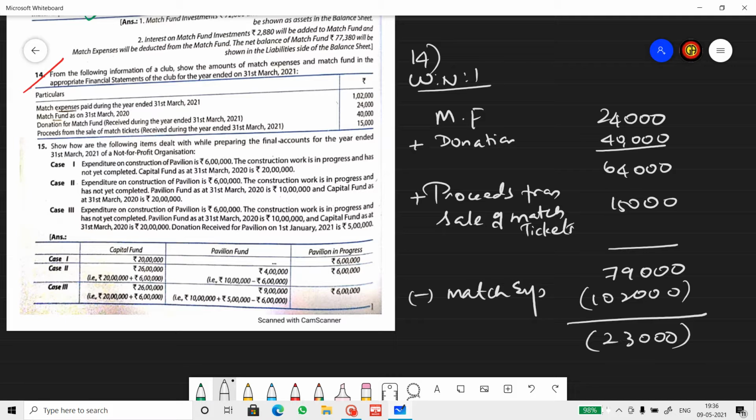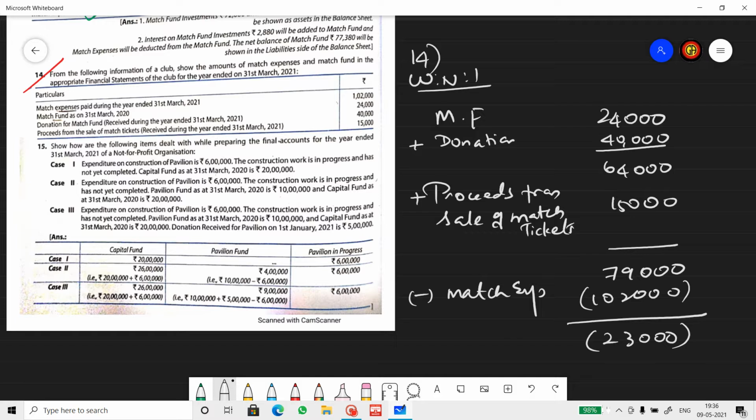Now, the next important area to concentrate. If the special fund balance is negative, then it should not be shown on the liability side of the balance sheet. I'm repeating this again. If the balance is negative, it should not be shown on the liability side of the balance sheet. Instead, it should be shown only on the expenditure side of income and expenditure account.